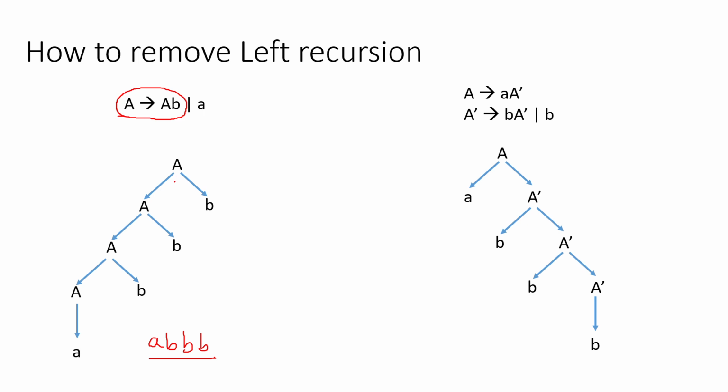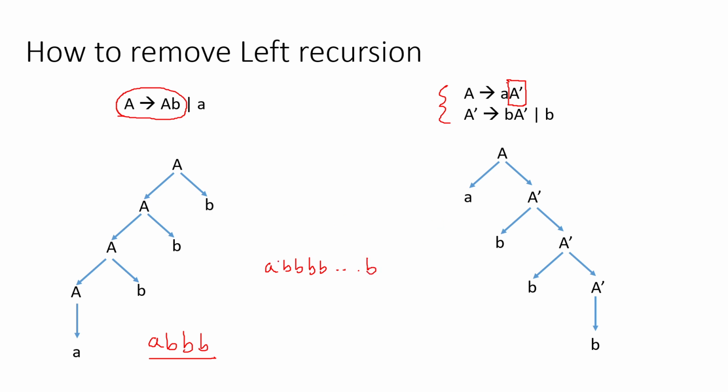So what we can do, you see the modification presented over here by these two production rules. I have introduced a new non-terminal over here, A dash. I have written A to small a A dash. Why? Because ultimately your string is a followed by b many times.